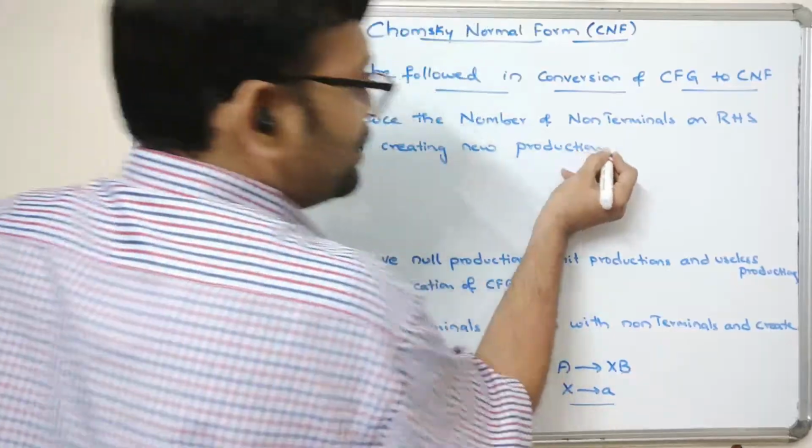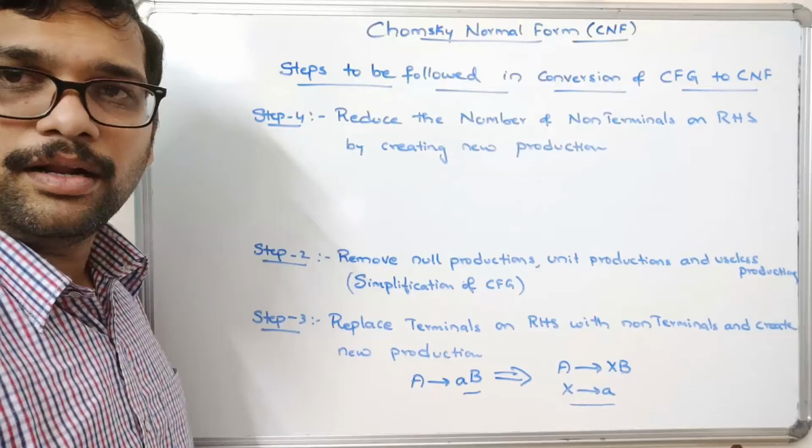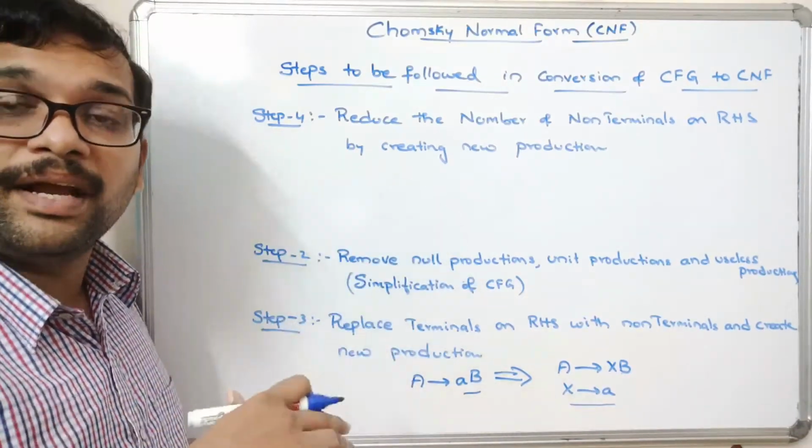So one more case. Here, if the right hand side has more than two non-terminals, we have to reduce that by creating a new production.